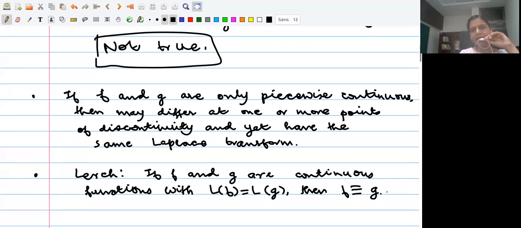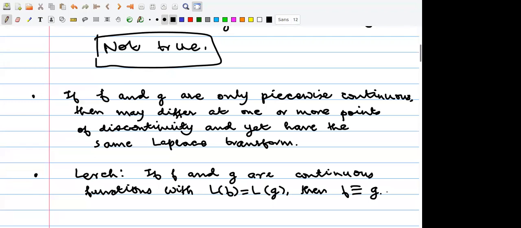So if you restrict to continuous functions, then you can talk about the inverse Laplace transform, but not always.